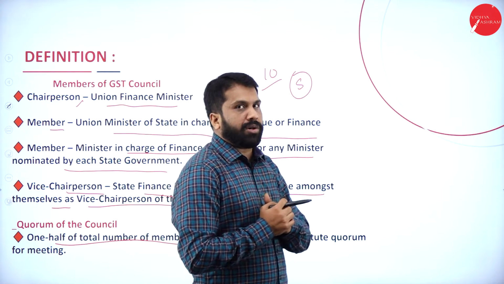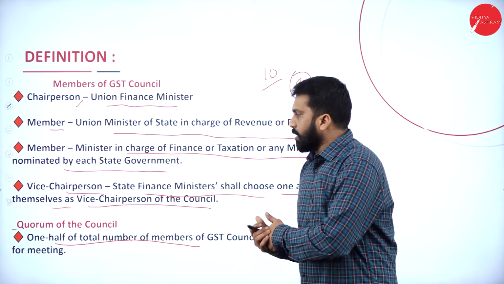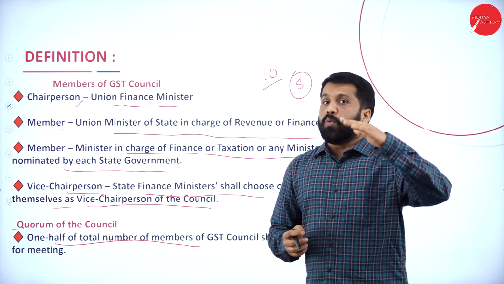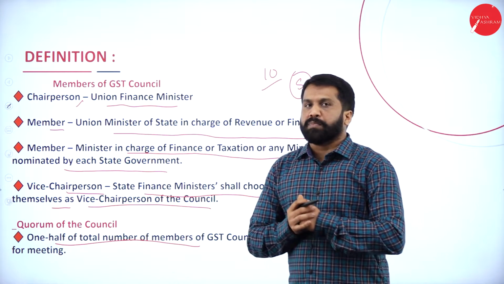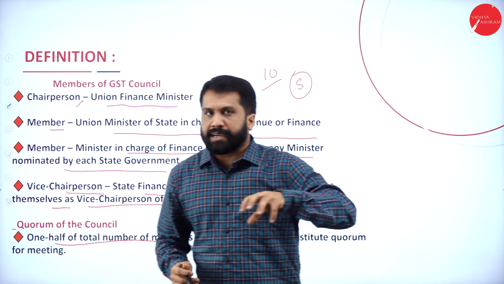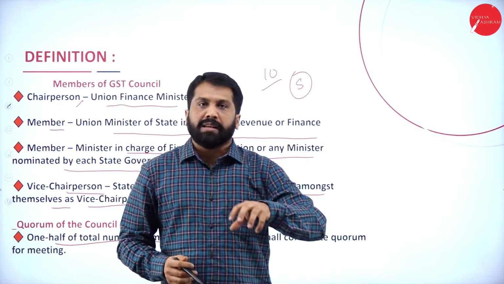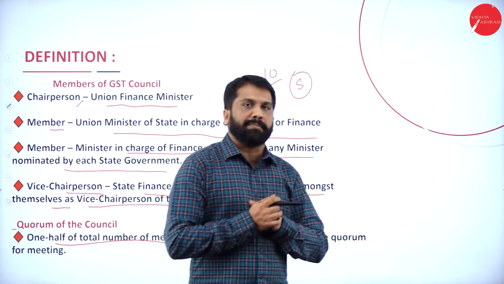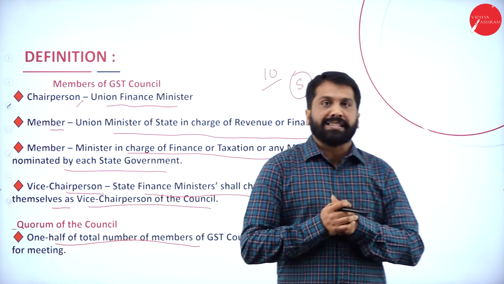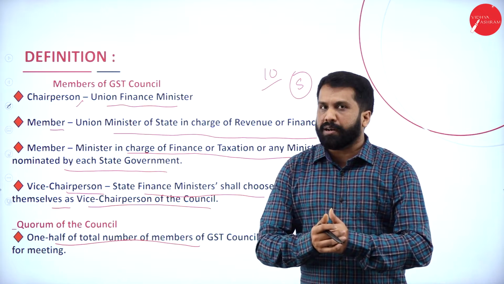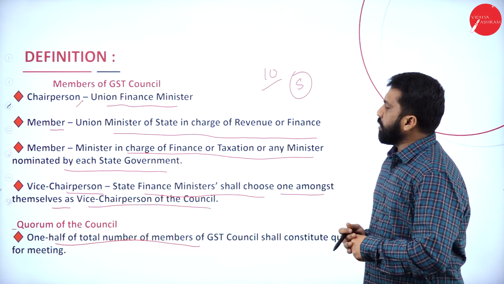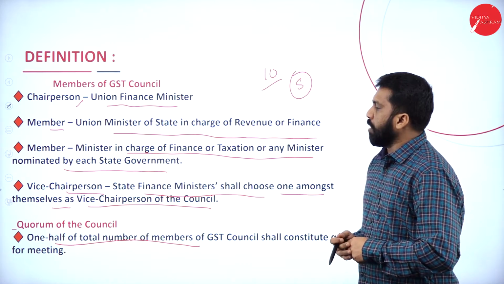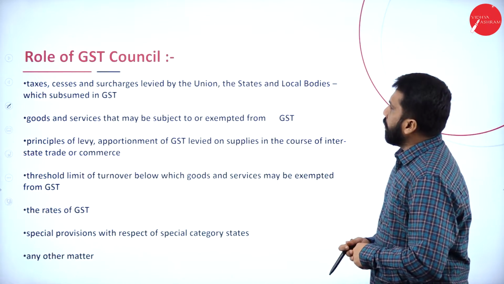For the GST Council, we have a rule that when one half of the members are present, we call it a quorum. If there are 20 members in a committee or the GST Council, there must be 10 members in the meeting. Then we consider this a quorum. Clear? Yes. This is all about the members of the GST Council as well as the quorum of the council.